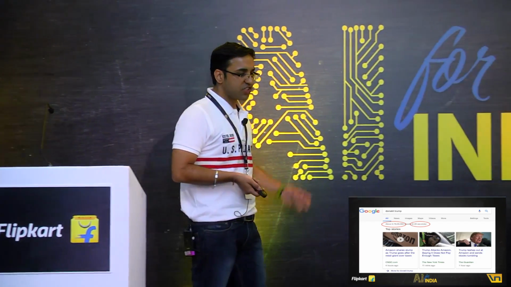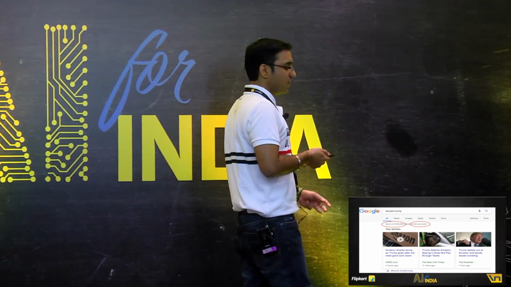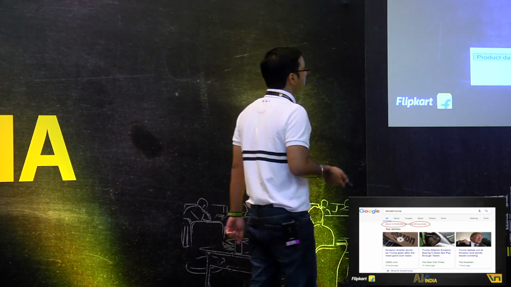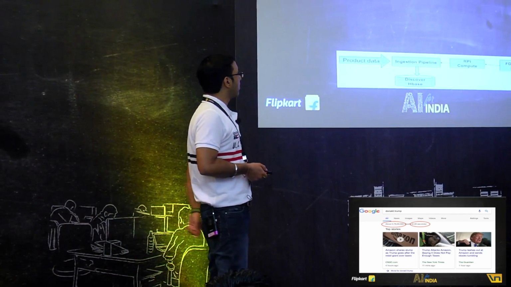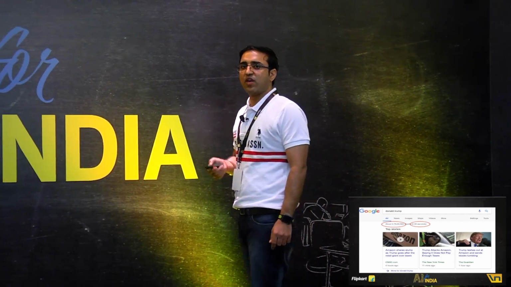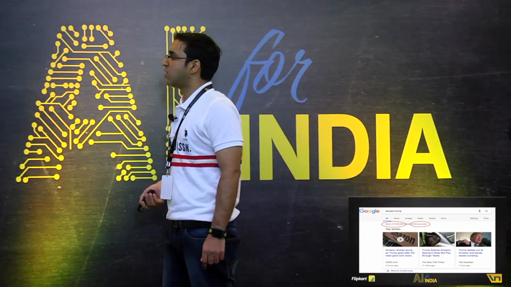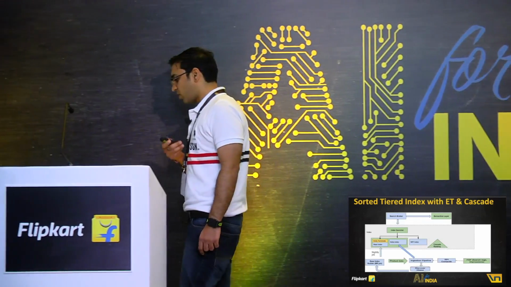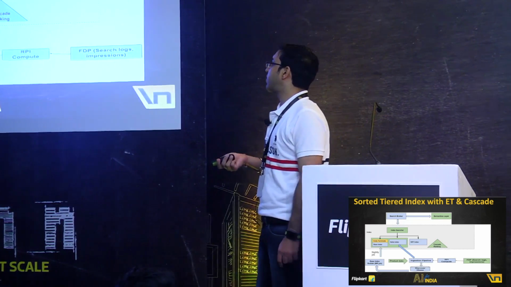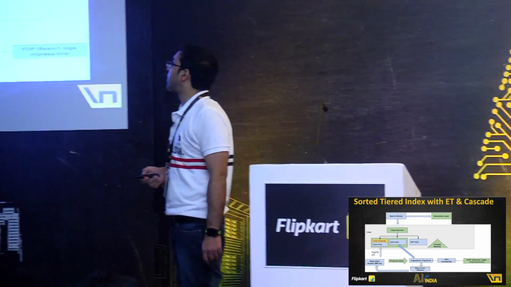Going forward, I mentioned three compute optimization strategies: distributed search, cascade ranking, and early termination with a sorted base index. Let's summarize and stitch all this together. Like I mentioned, we have an ingestion pipeline which gets all possible signals. We store it in something called the discover store, fondly known as discover storage base. We run an MR pipeline every night on top of this, and this is what it looks like. We build the index every night, and then every night we push this newly generated base index to our masters. Now that it is always sorted by popularity, we can always early terminate it.